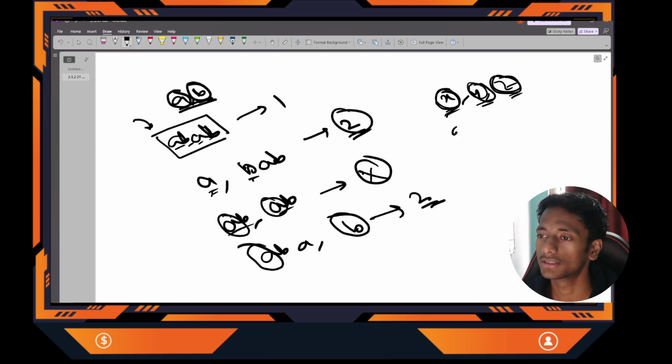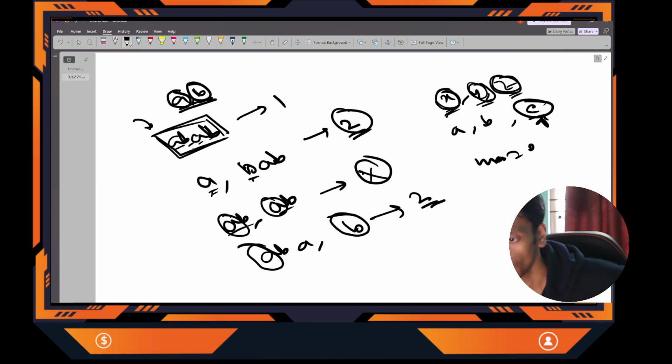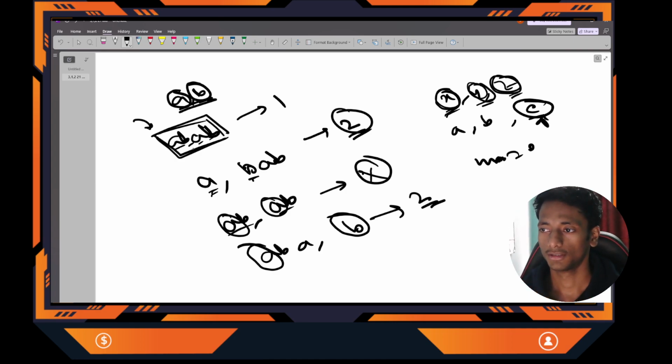How is it possible to create three substrings starting with three different characters? I am assuming this starts with A, this starts with B, and this starts with C or something else, but not A and B. Is it possible? Not possible, because whatever character I am saying here is not present in the input string. Not possible. So maximum our answer will be the number of unique characters. How many unique characters are present in the input string? That will be our answer. Clear? The logic is clear.